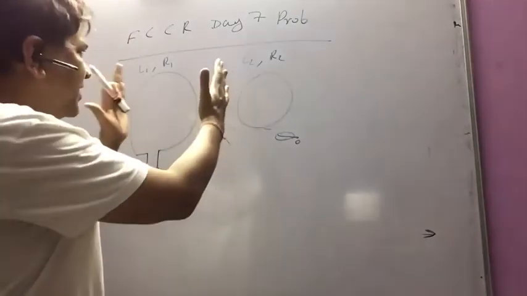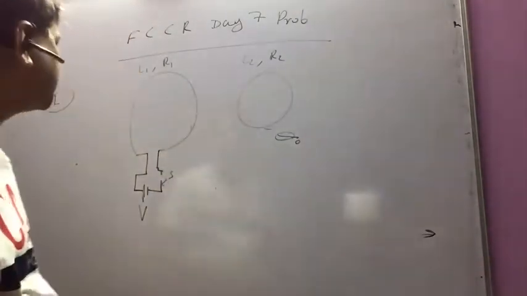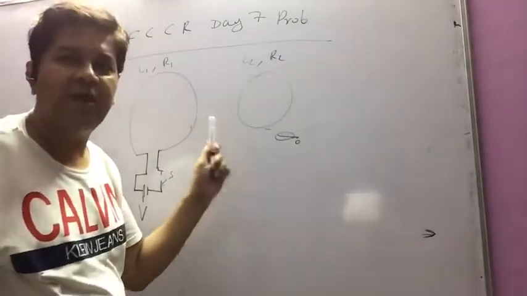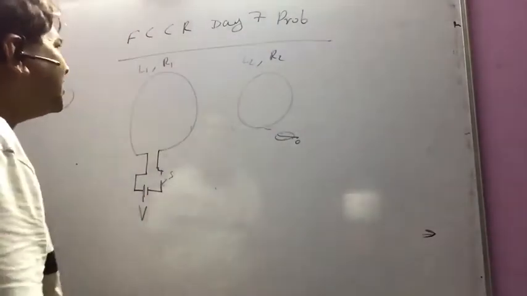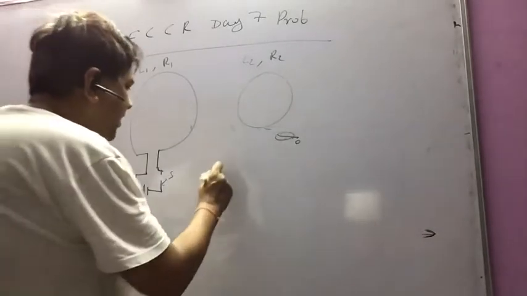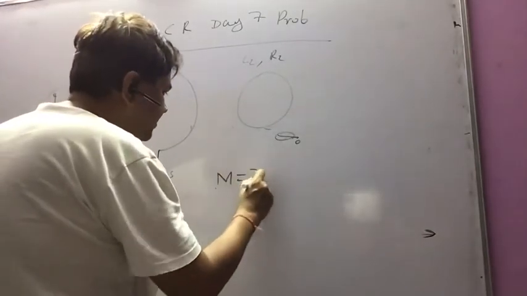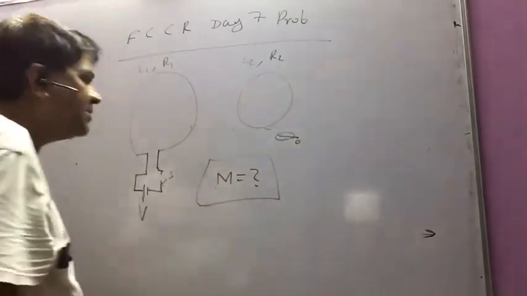In fact, both the coils are placed parallel. The total charge flowing through the second coil is Q0. So what is the mutual inductance between them? The question is, what is M between them?